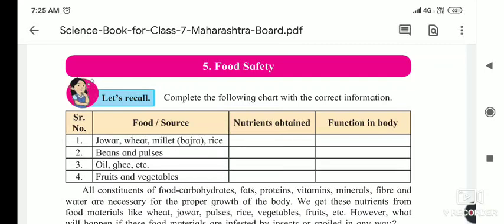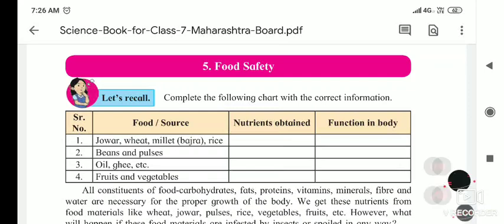Whenever she is cooking food, she is cleaning the vegetables that she is using for cooking. First of all she is neatly cleaning, then washing, and then cutting and making the food for you. In this way we are taking food safety.